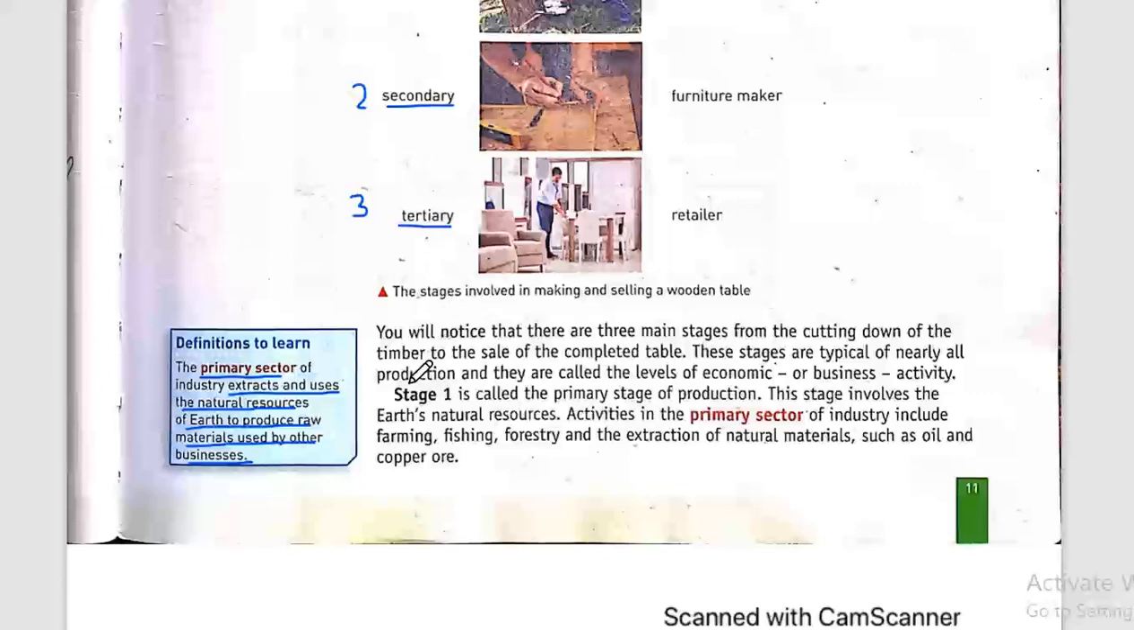So stage number 1, it is called the primary stage of production. This stage involves the Earth's natural resources. Activities in the primary sector of industry include farming. So these are examples of activities that are done in the primary sector: farming, fishing, forestry, and the extraction of raw materials such as oil and copper ore.